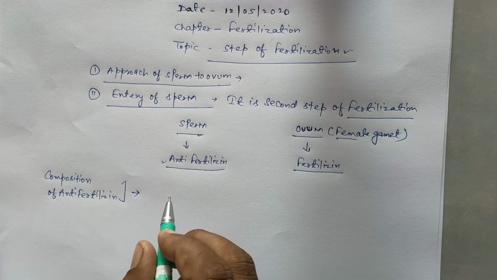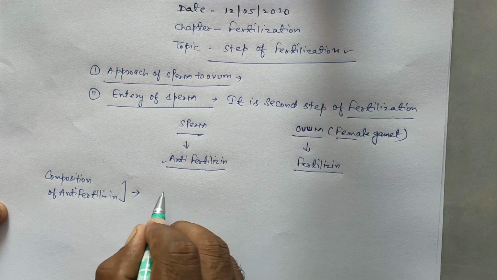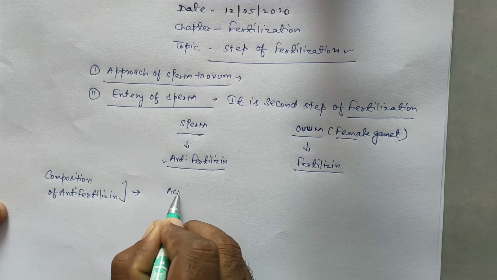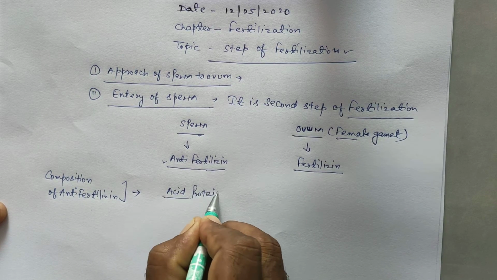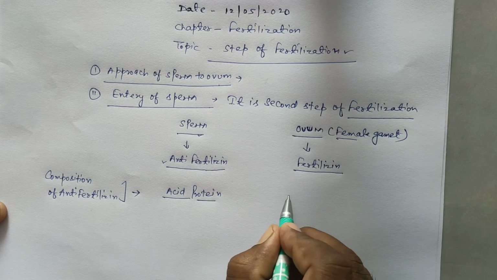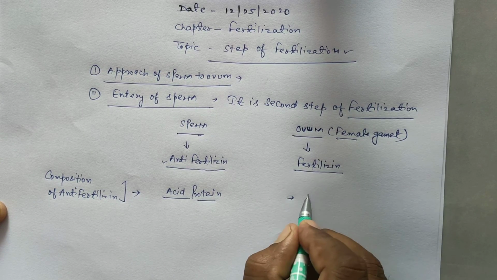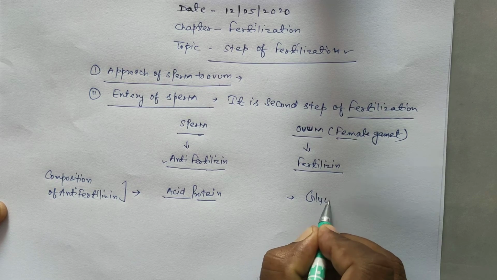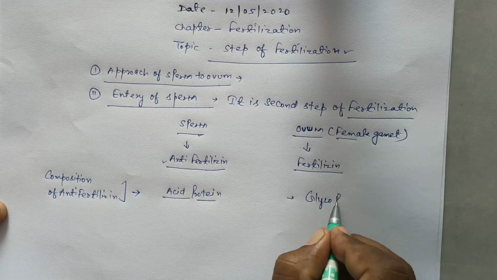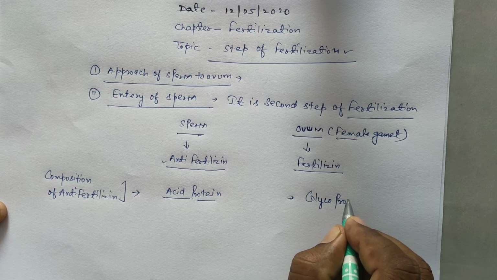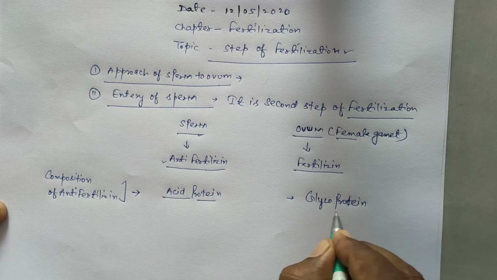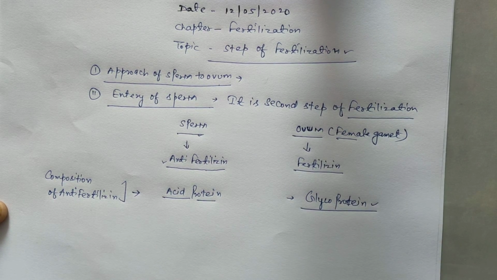Composition of anti-fertilizin is a specific acid protein, but composition of fertilizin is glycoprotein, it means compound protein, conjugated protein.